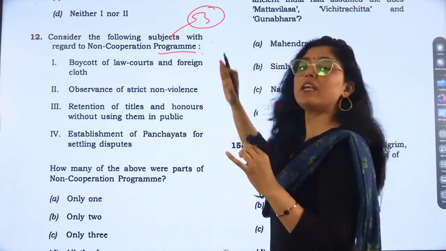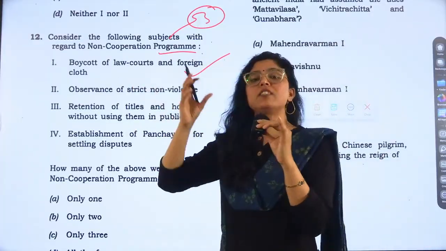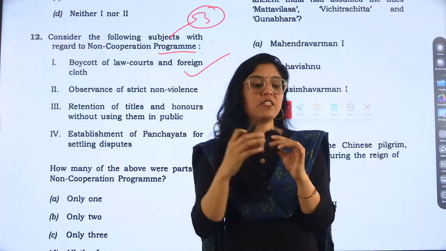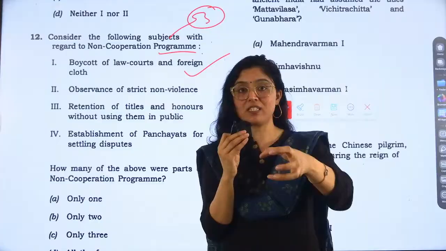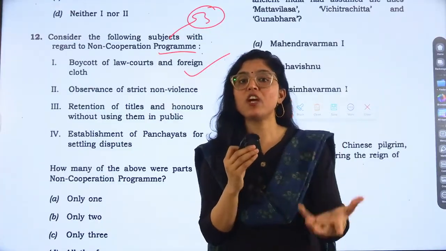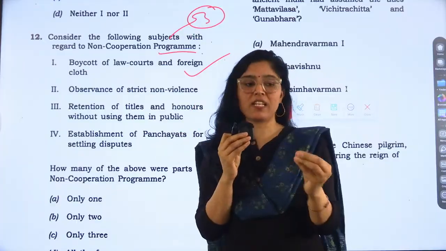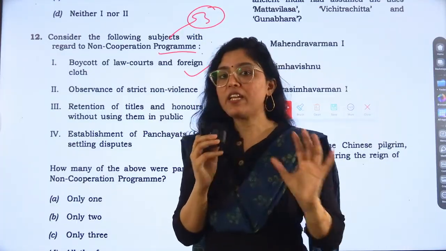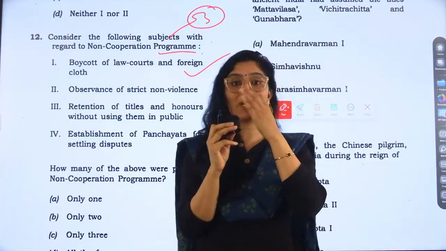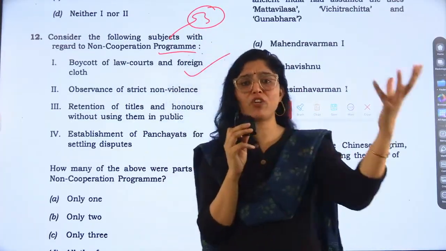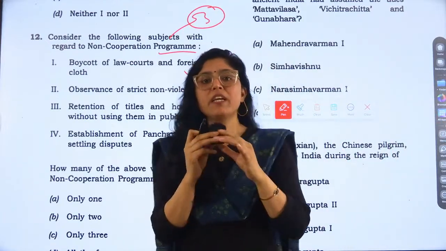Okay, please understand the nature. And then on the non-cooperation movement, there is a question: what was non-cooperation? If we see the basic idea behind non-cooperation, it is being non-cooperative with the British government, and by what means? By different means. This question was very easy. History this time was very easy if you would have covered the basics and known the basic things, or practiced PYQs also, then definitely your history questions will be correct.